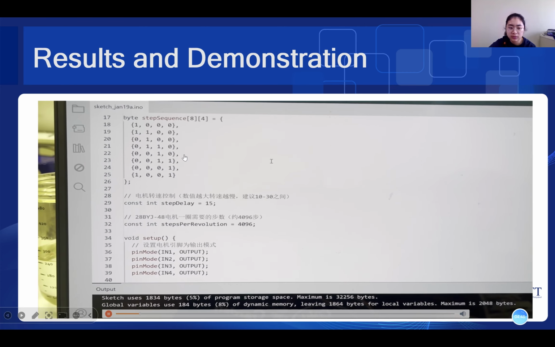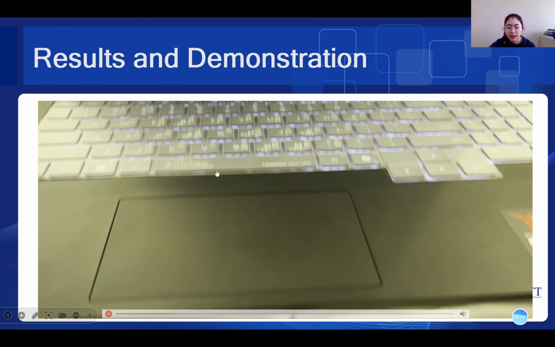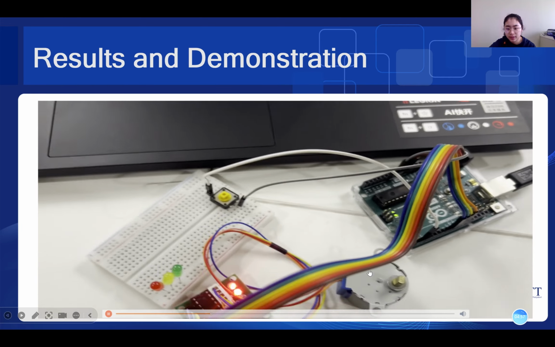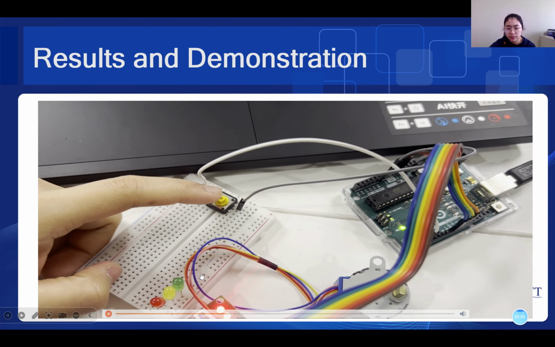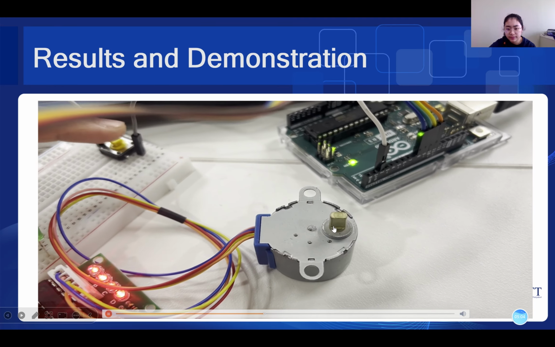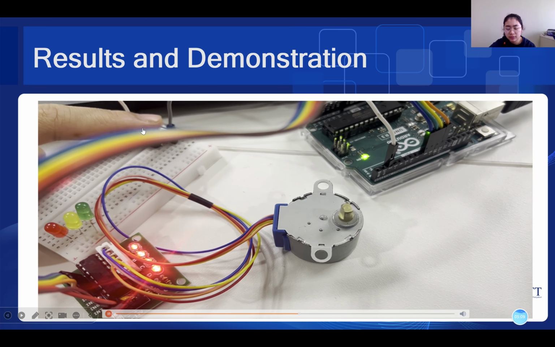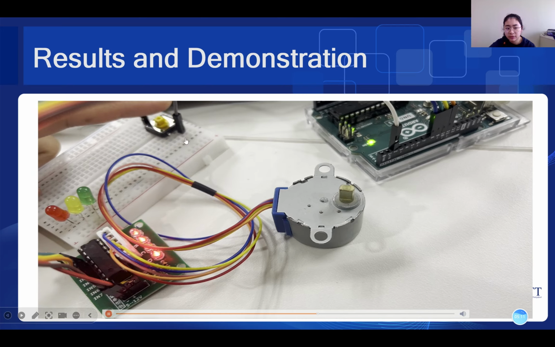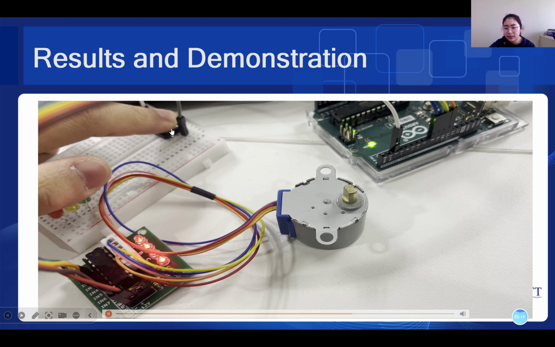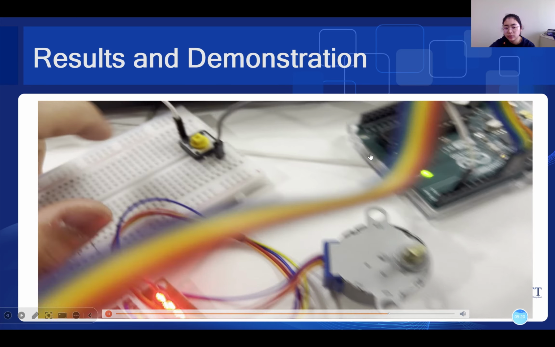So this is the Arduino setup, and this shows how it works. When you press the button, you can see the light turn on and turn off, turn on and turn off. The setup has just the button and the Arduino Uno.